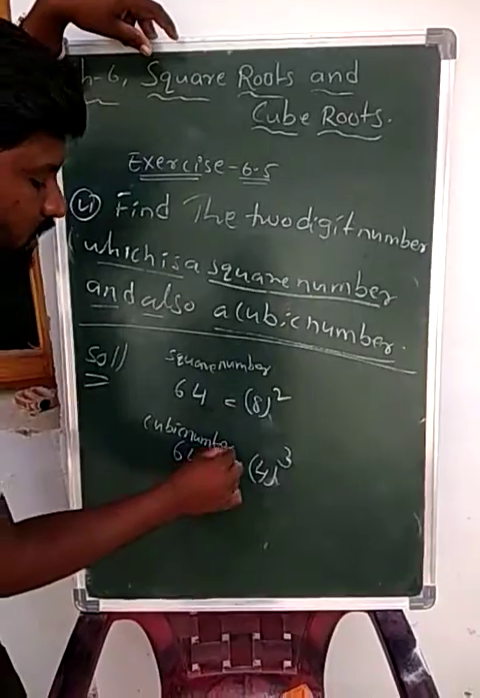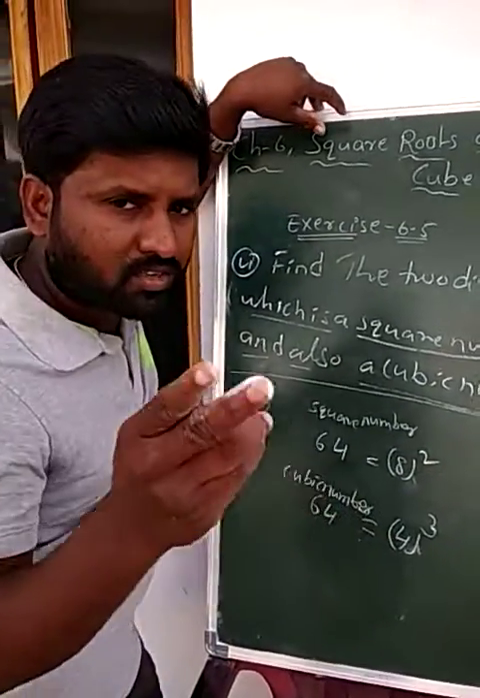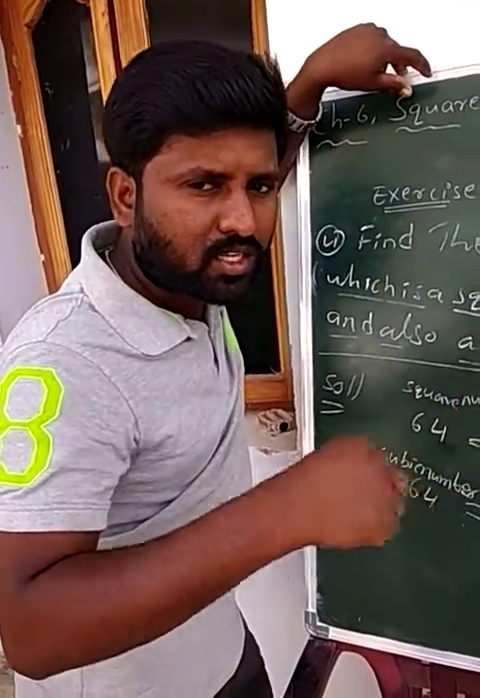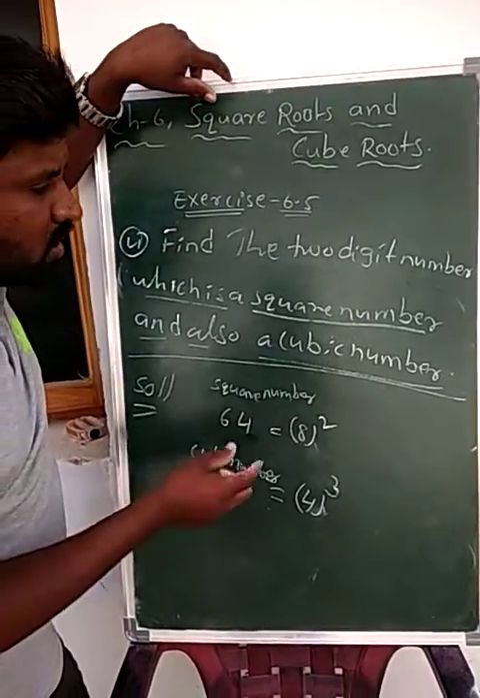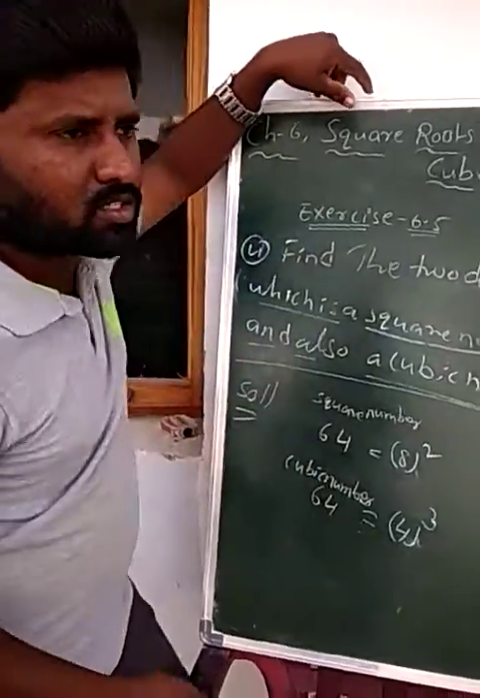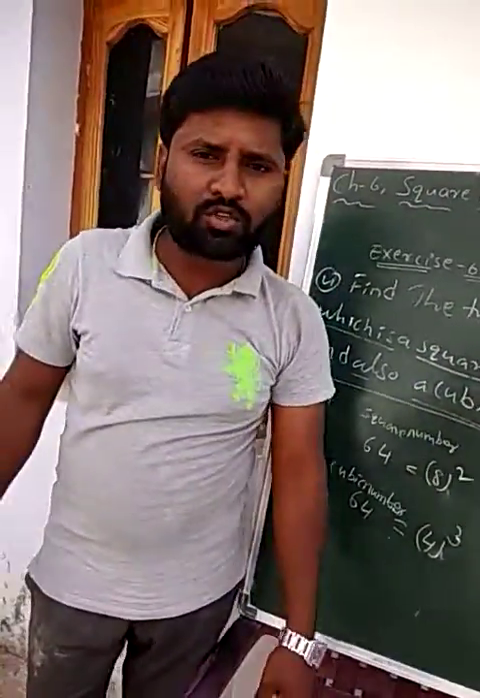So we can say that the 2-digit number which is a square number and also a cubic number is 64. So this is the required solution for this question. So okay students, thank you. We will meet in the next class.